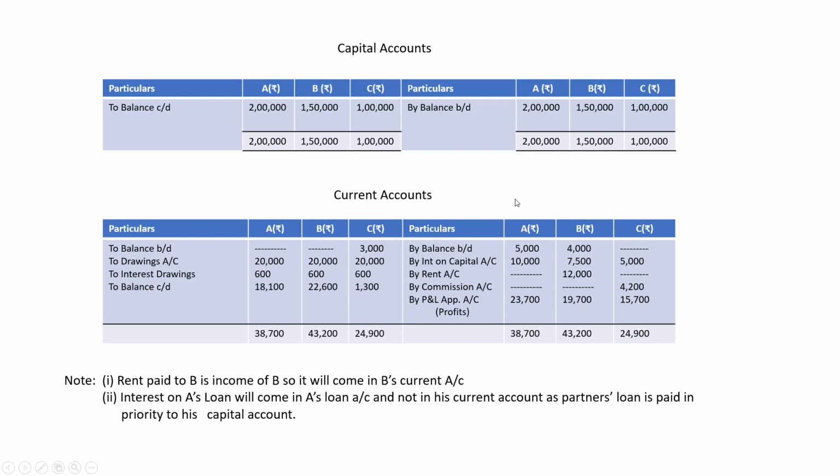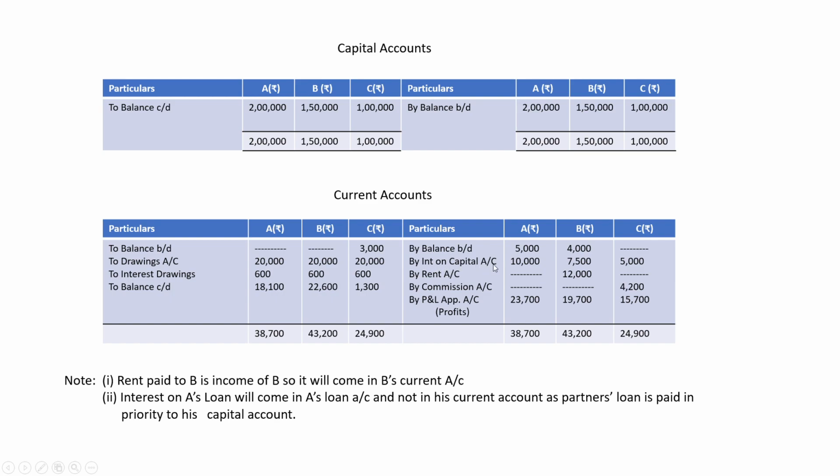Then the capital account. First we'll transfer the opening balance. Since in this question there is no additional capital and no drawings out of capital, the closing balance will also remain the same. Then we'll make the current account. In this question, the balances of the current account are given. A and B have credit balances, so we'll write them on the credit side, and C has a debit balance, so it will be written on the debit side.